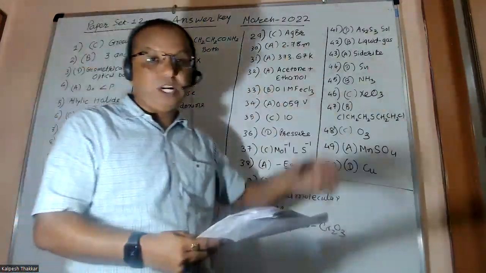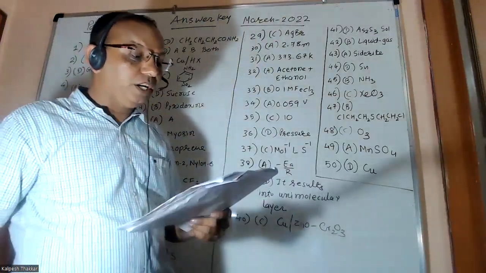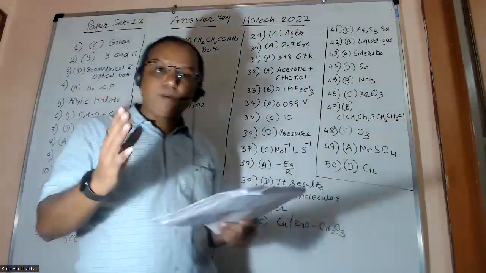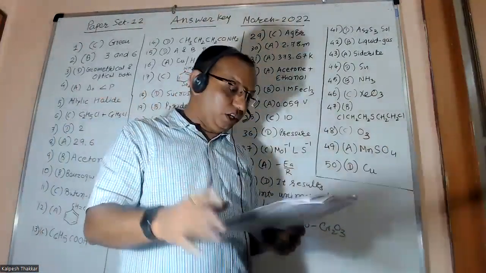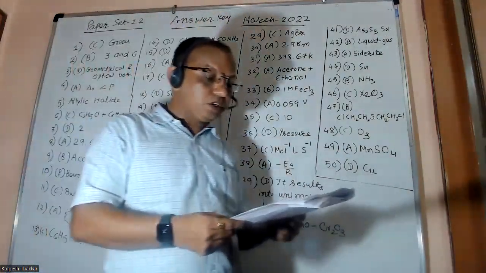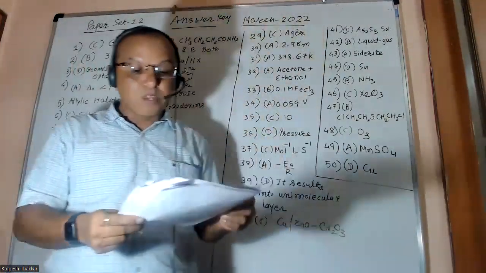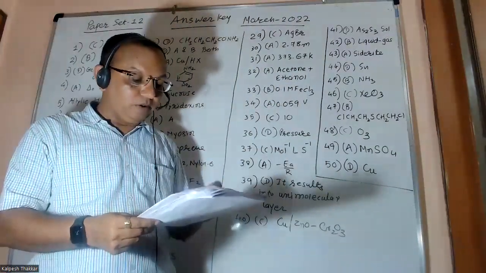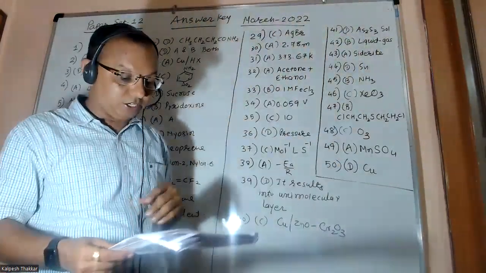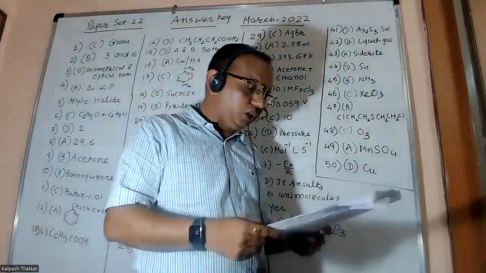Question number 41, friends. You can see which is the negatively charged sol: As2S3, taken from chapter number 5. In the table it is given. Question 42. Which are the dispersed phase and dispersion medium in fog colloid, respectively? Answer is liquid and gas. Option B is correct. Once again, it is an information question.